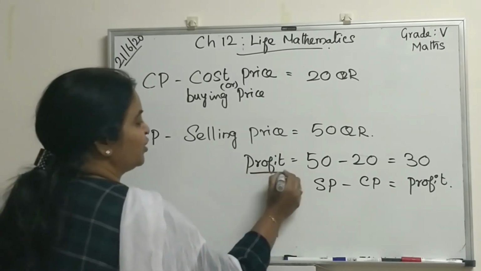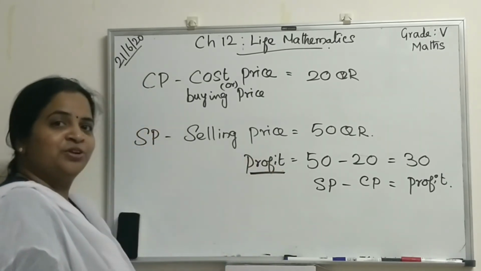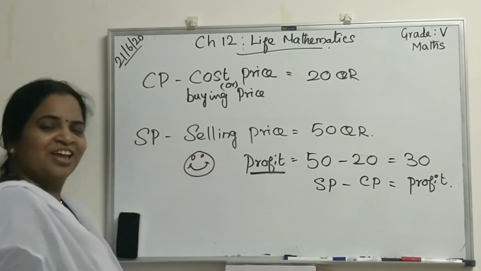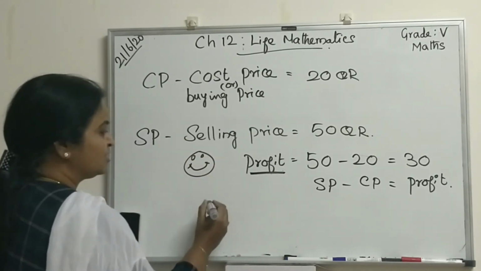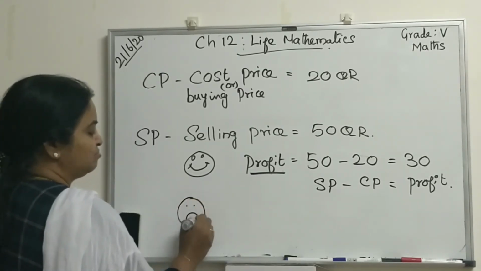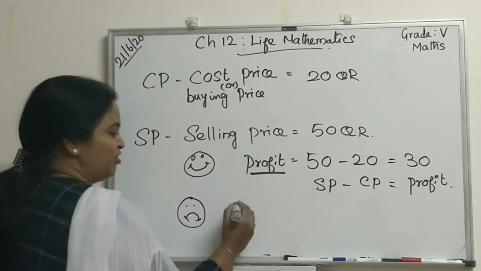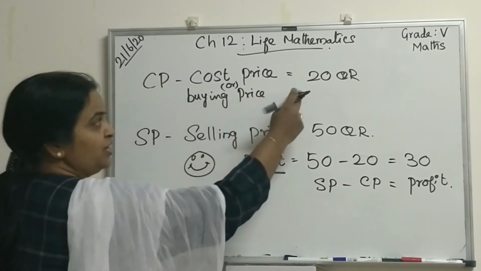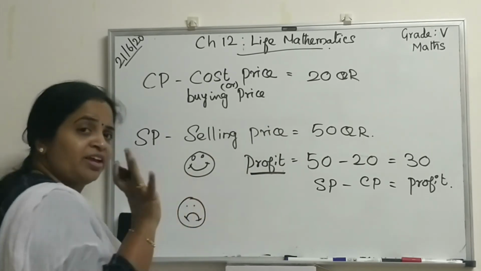When you make a profit, you will be happy, right? When you are selling for 5 real, you will be sad, right? So what is the cost price? CP is 20 real and you are selling for 5 real.